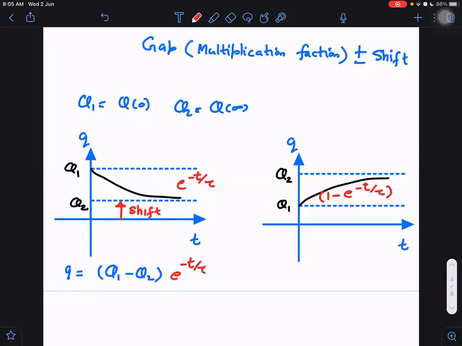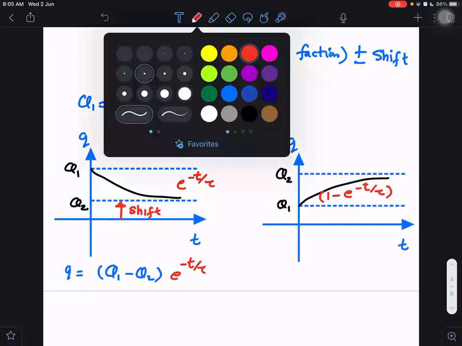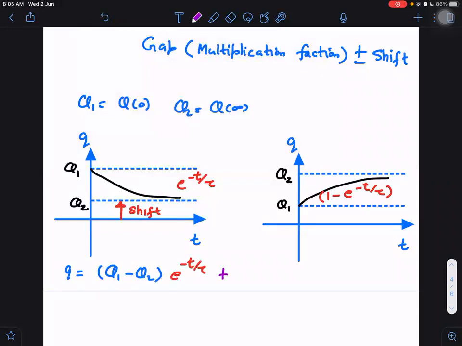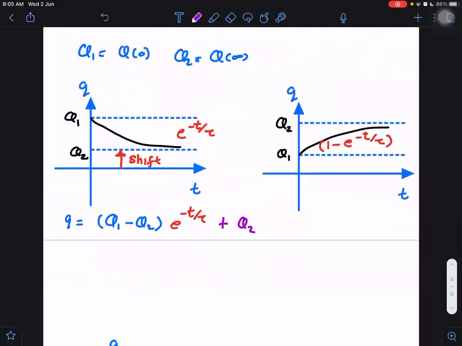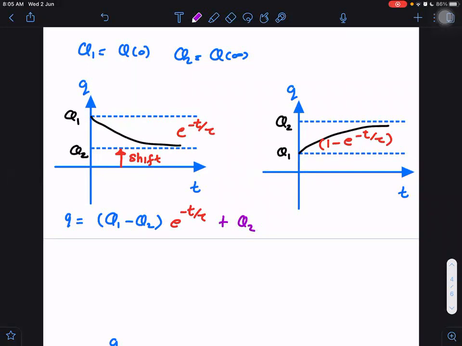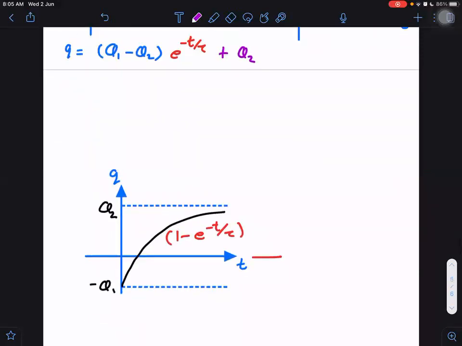What is the value of that shift? That shift is Q2, so plus the shift, plus Q2. Always like this we will do. Then here it is shifted by Q1, and here it is shifted by minus Q1.